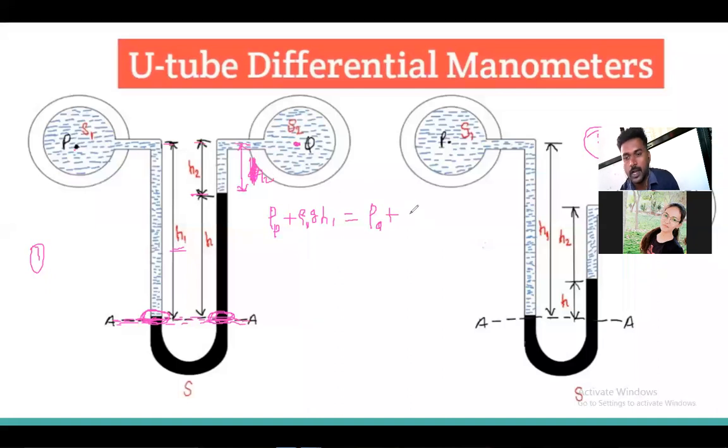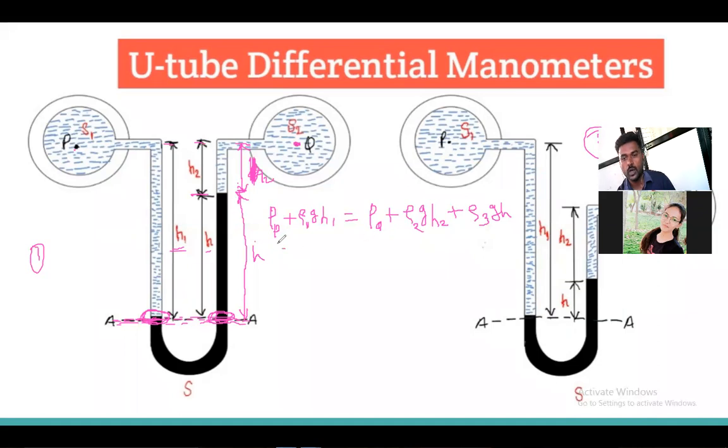So due to this height, rho 2 G H2. Also there is a manometric liquid in the right limb with the height H. So the pressure due to this manometric liquid is rho 3 G H.